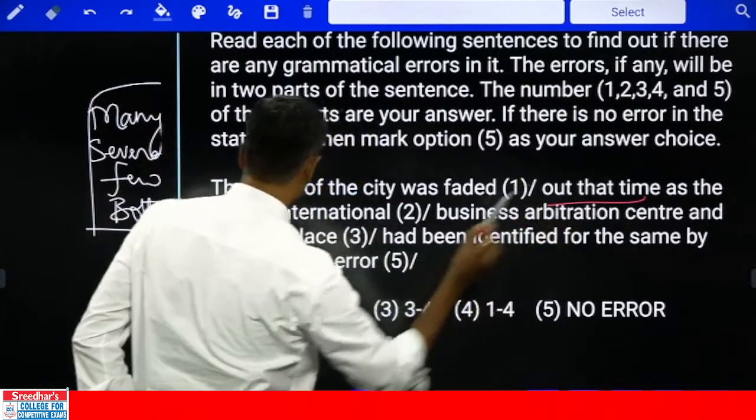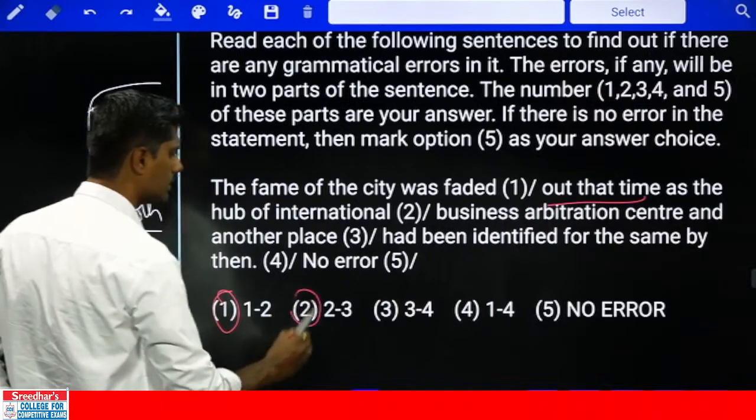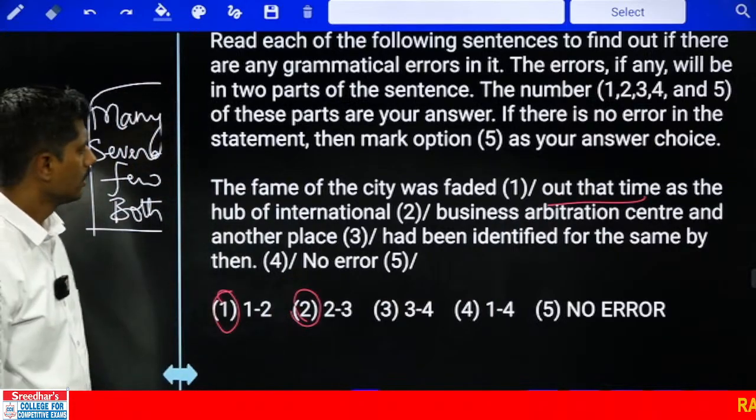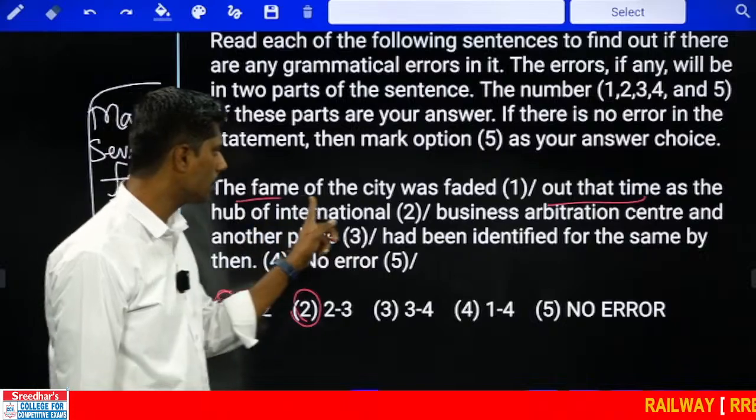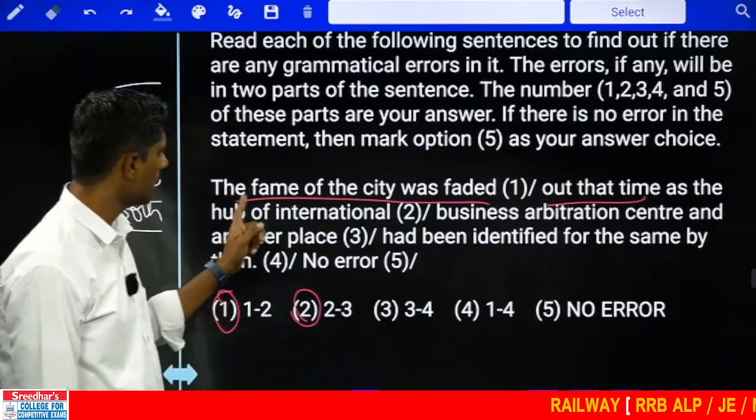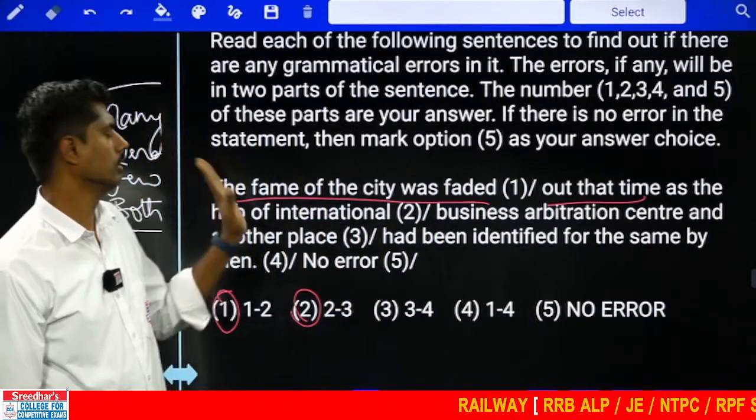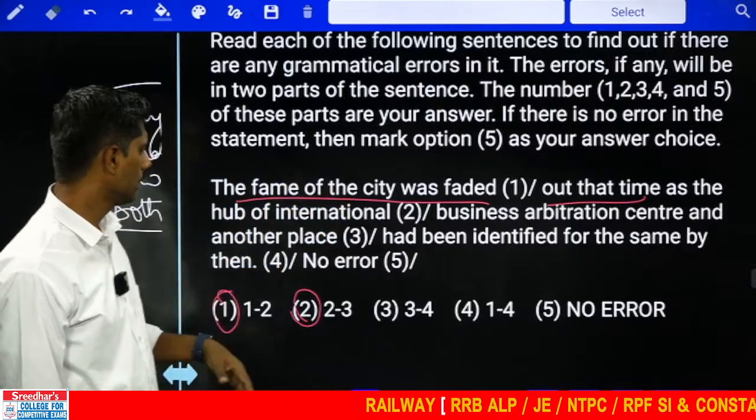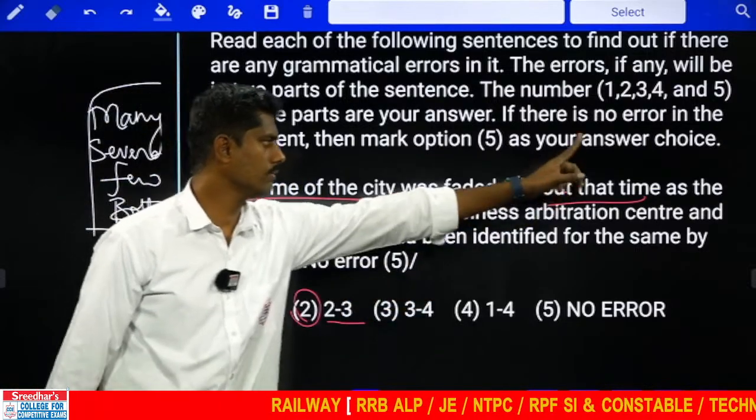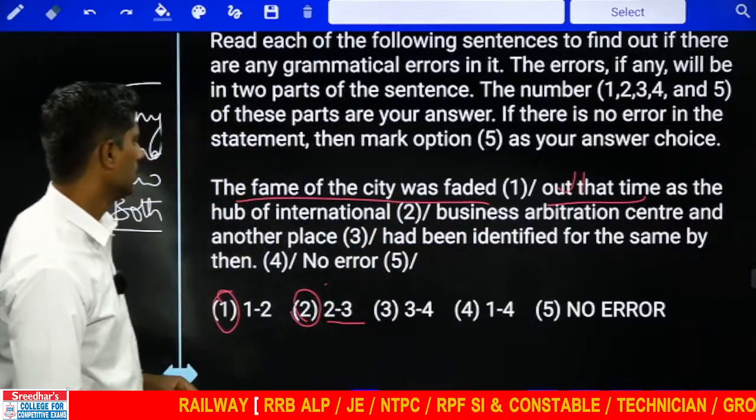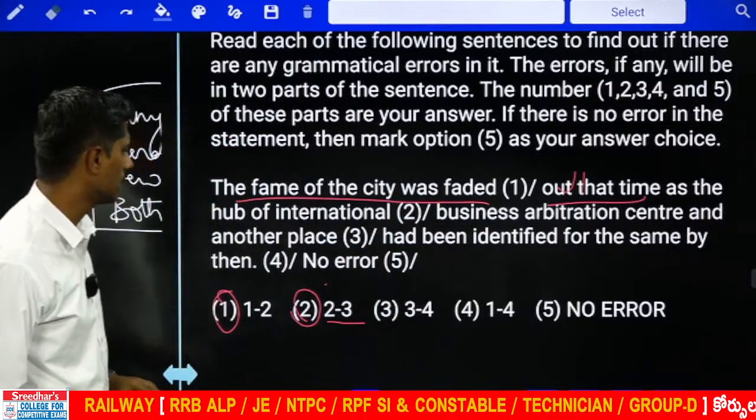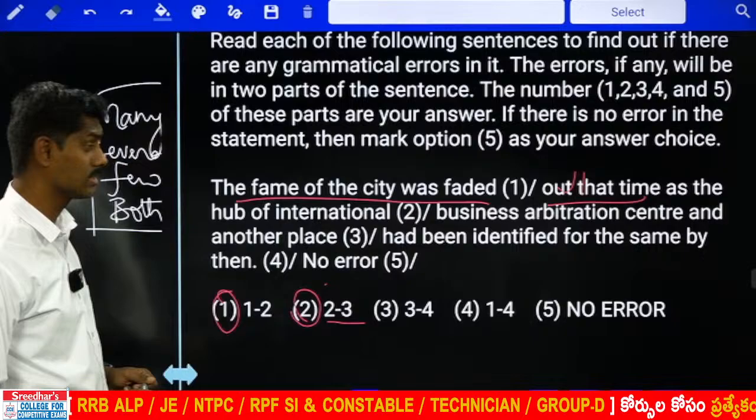So I should take 1 and 2 as the answer. But if you observe, the first part is almost error free. The fame of the city was faded out. So this appears okay. Then I need to check 2 and 3. Two errors we are finding out. Third one: business arbitration center and another place.